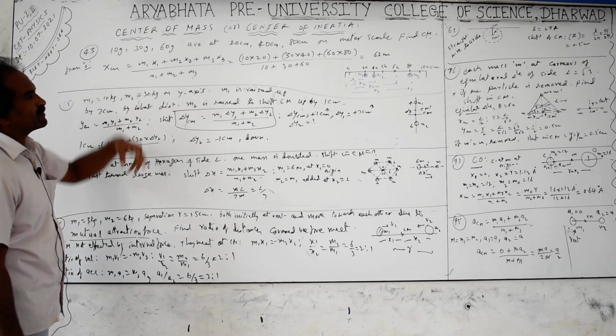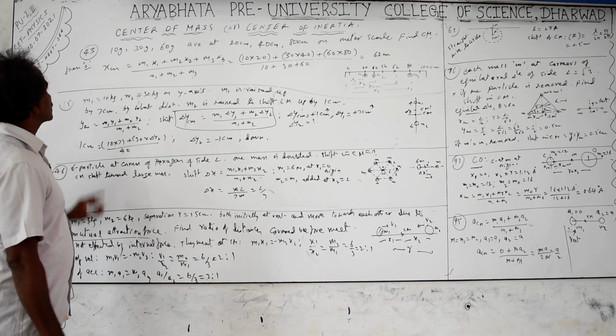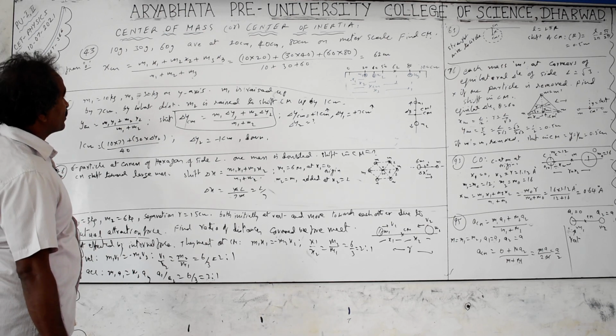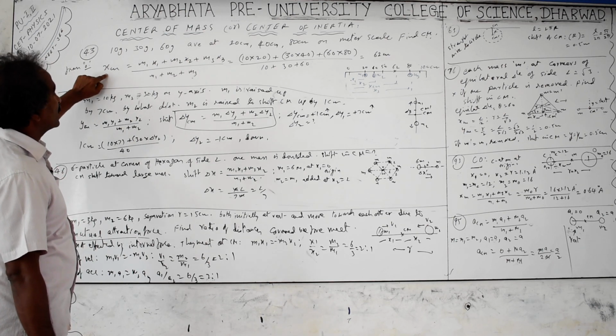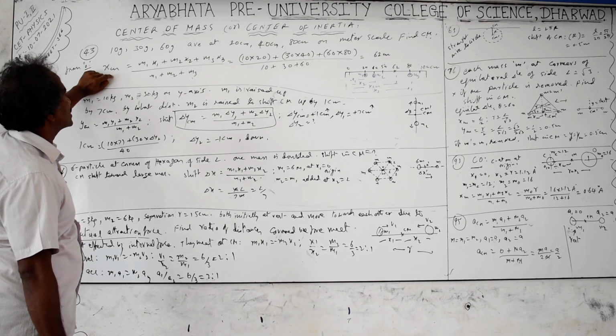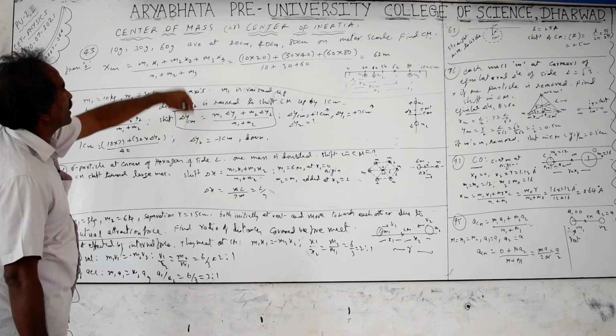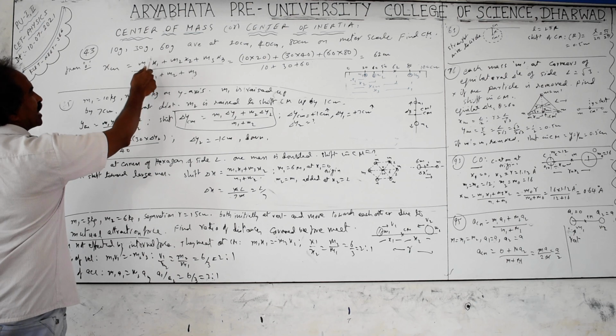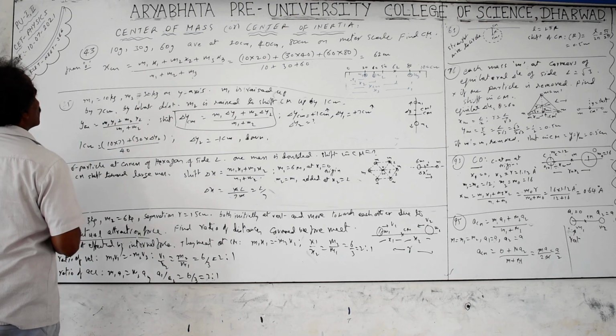Symmetry is there in the formulas, so it will be easy to calculate the problems. Similarly, for the z axis you can find z_cm equals m1 z1 plus m2 z2 and so on, divided by m1 plus m2 plus m3. And if you want the position coordinate, R_cm equals m1 r1 plus m2 r2 plus m3 r3 and so on, divided by m1 plus m2 plus m3. For position coordinates, you have to take m1 r1 in bar vector form.